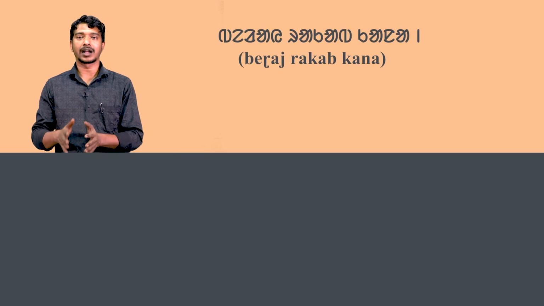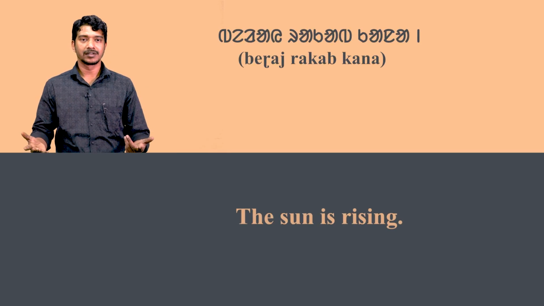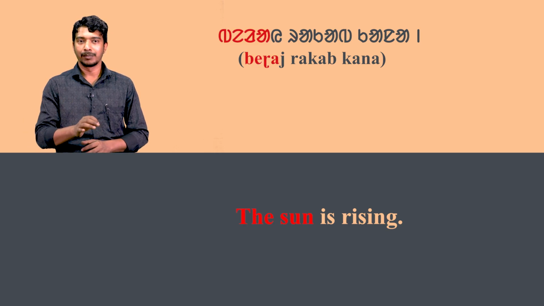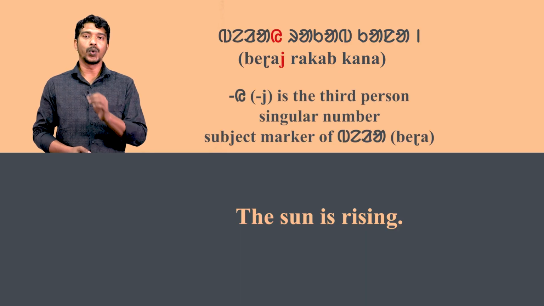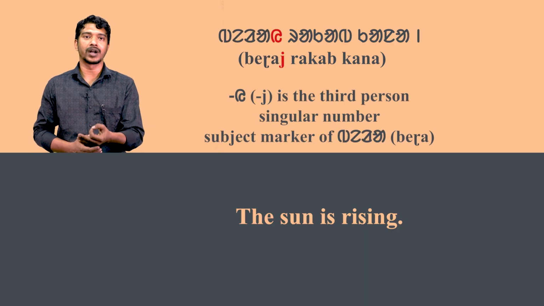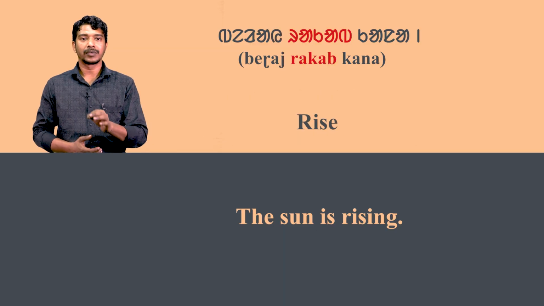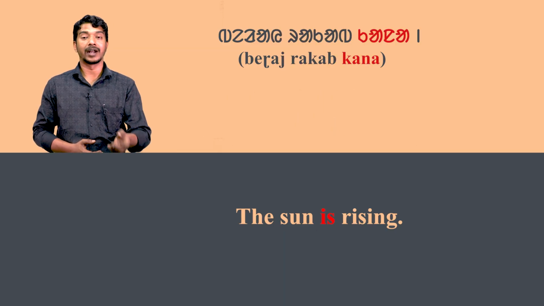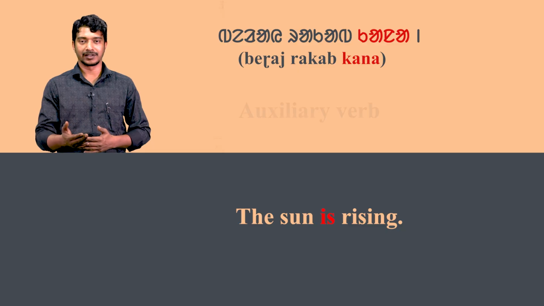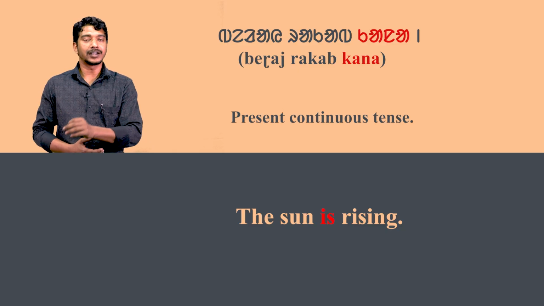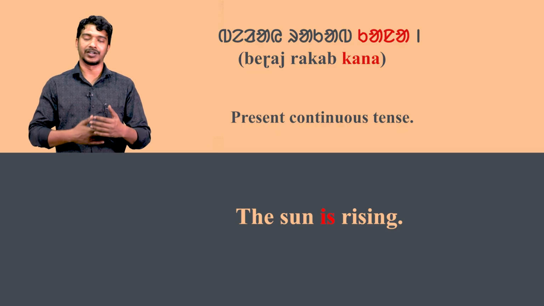In the third sentence, berai raka kana means the sun is rising. Here, bera means the sun. We is the third person singular number subject marker of bera. Raka means rise and kana means is. It is an auxiliary verb and it denotes the present continuous tense.